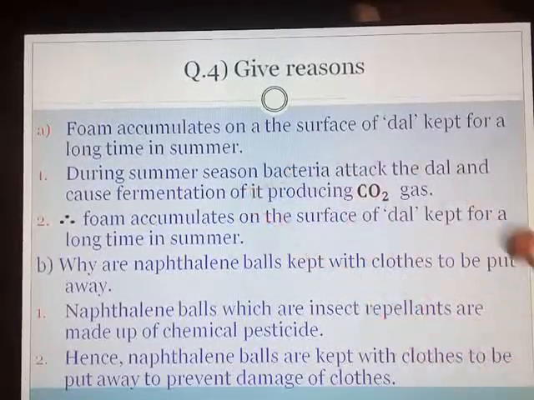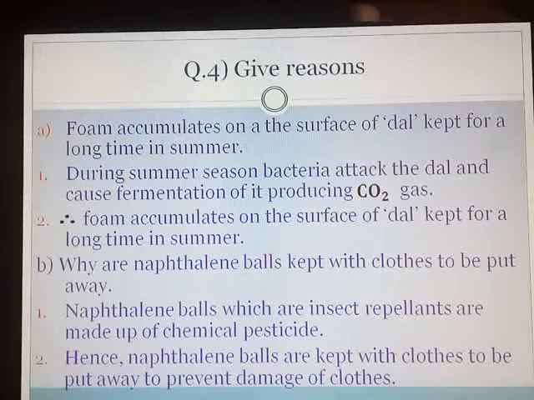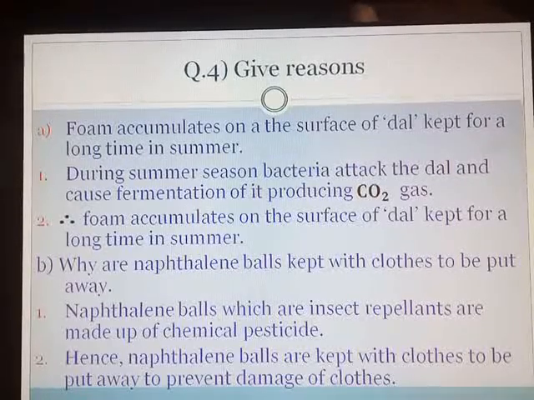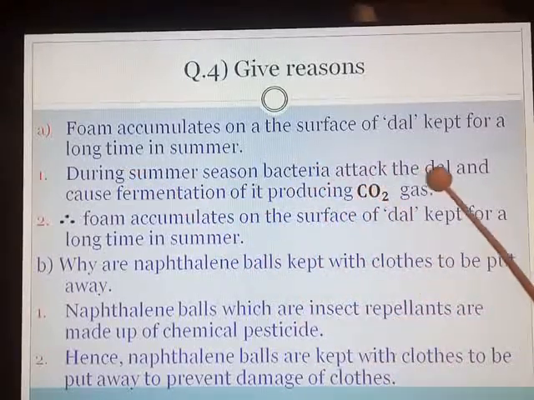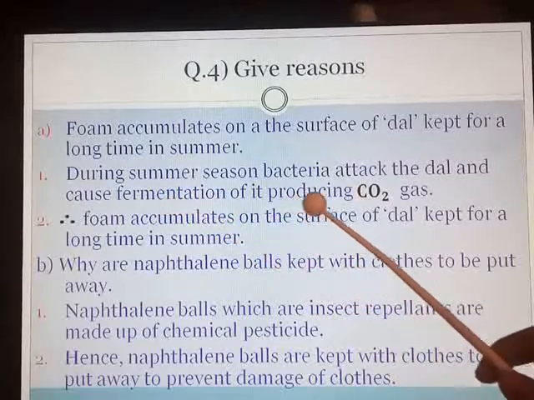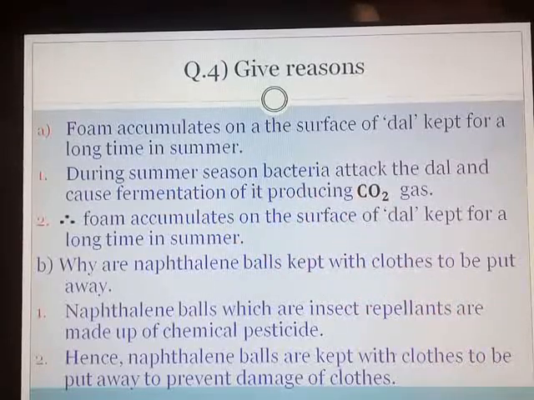You know that in the summer season, the climate is very hot, and bacteria require a hot temperature to bring about the process of fermentation. You know your mother, while preparing idli, dosa, leaves the batter overnight and closes the vessel. Because in that particular temperature, the bacteria can attack and bring about the fermentation very quickly. So what is your first point? During summer season, bacteria attack the dal and cause fermentation of it, producing carbon dioxide gas.